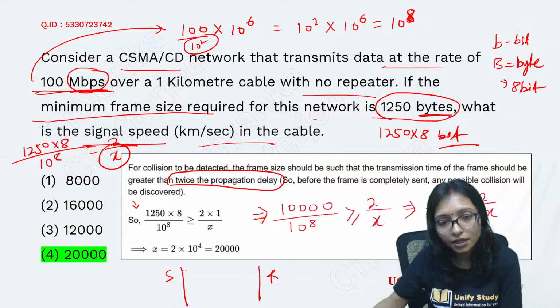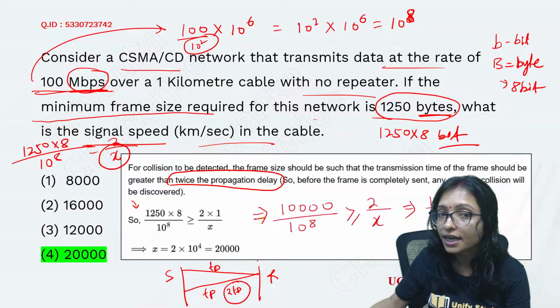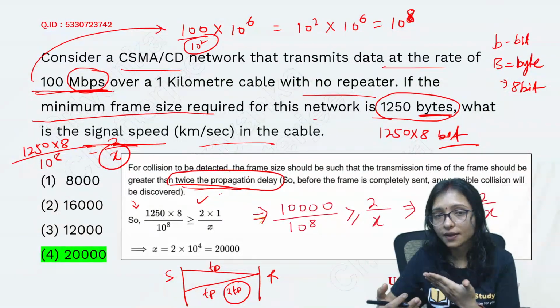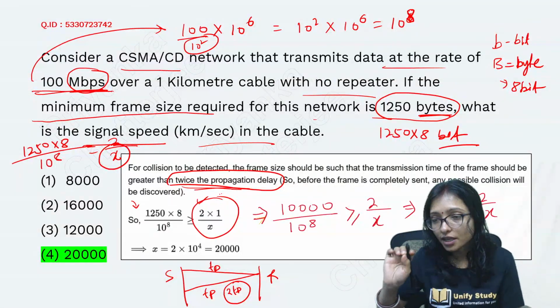This is the time, TP time. Again it is coming back as acknowledgement, that is TP, that is 2 TP time. Twice of propagation delay you have to wait. That's why this 2 is required. Twice of propagation delay. That's why it will be 2 by x. Okay. That's why here is 2.